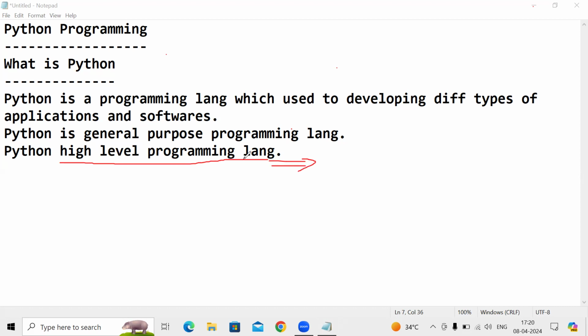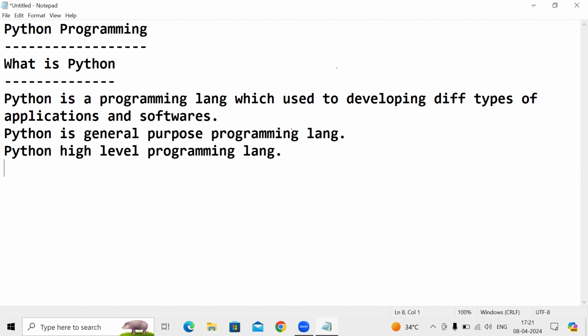It is in simple English. That's why we say Python is a high level programming language. And Python was developed by Guido van Rossum in 1991. Who developed Python, guys? Python was developed by Guido van Rossum in 1991.